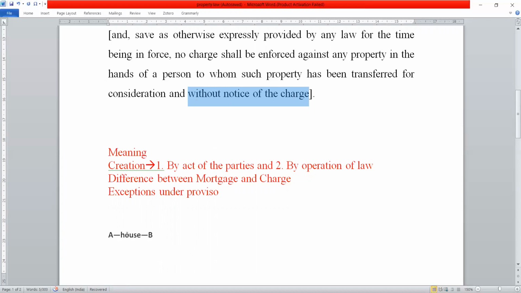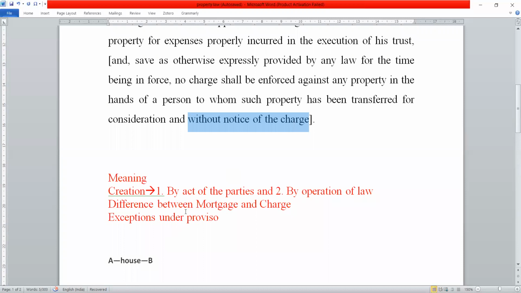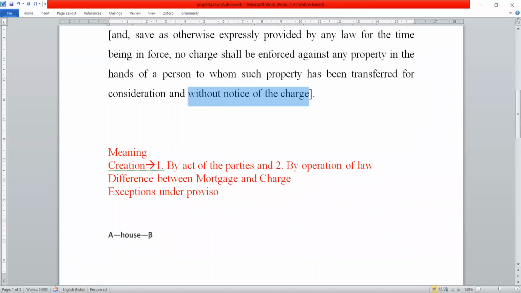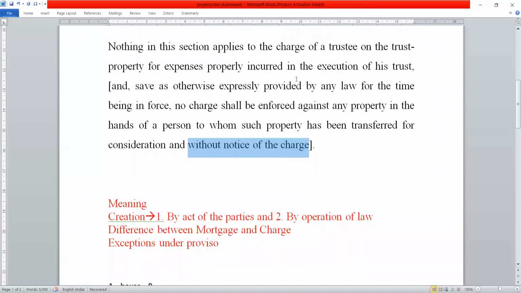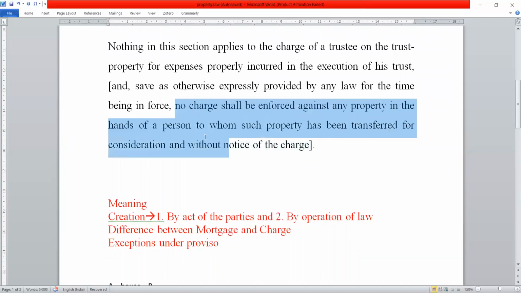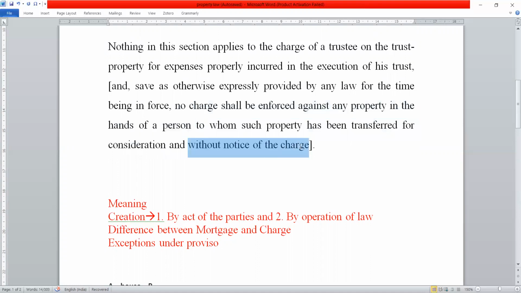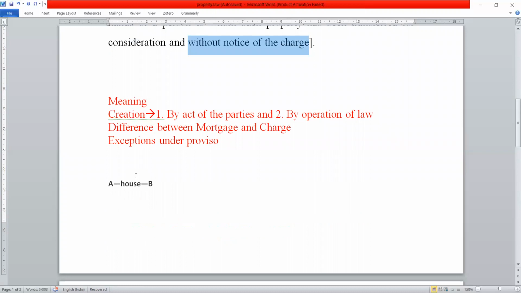Though B may have made proper inquiries, he did not get to know that there is any charge on the property. So ultimately, the charge holder cannot go against B because B is a bona fide transferee and he had no knowledge of this charge. He will have to go against A only. So you can see here it is written, no charge shall be enforced against any property in the hands of a person without notice of the charge, right? So no charge can be enforced against the property in the hands of a person who had no knowledge of the charge. This is the second exception.